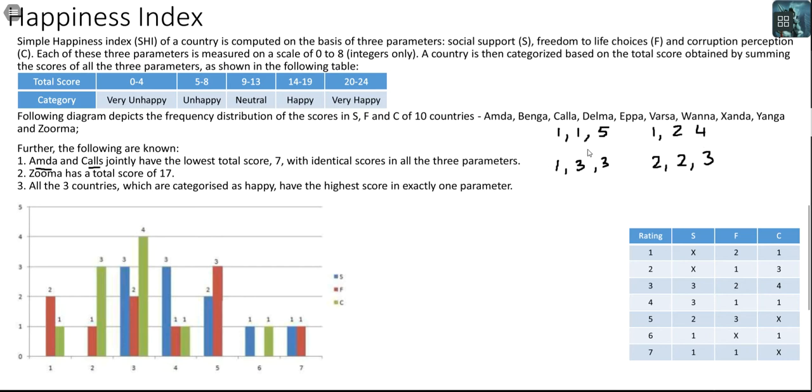I have listed it in such a way that the initial values are small and the latter values are either equal to or larger than that. Let's see which of these scores are possible.